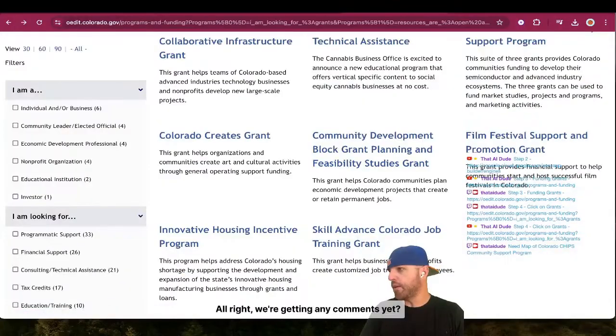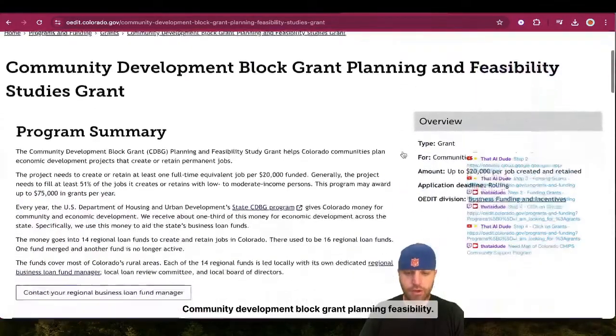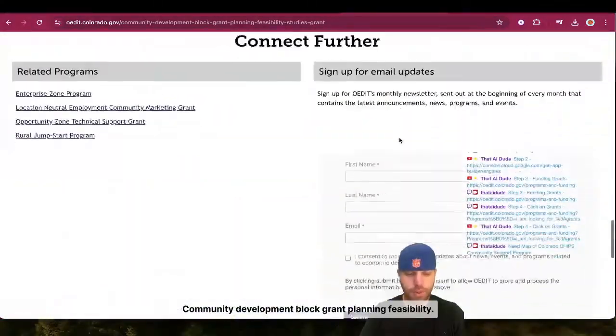All right. We getting any comments yet? No, you guys didn't even come by. Whatever. Community Development Block Grant, planning and feasibility.